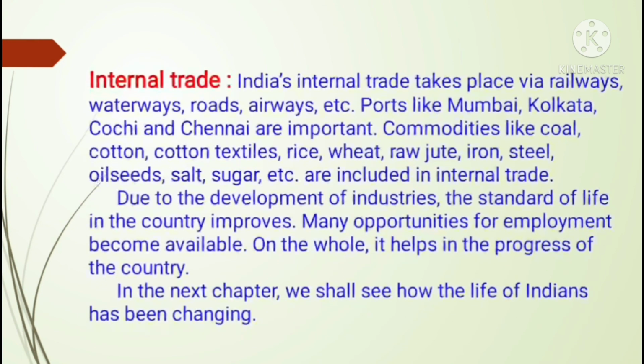Now internal trade. Trade means, which are the ways we are going to do this trade? Is it by airways, waterways, or roadways? That we are going to learn in internal trade. India's internal trade takes place via railways, waterways, roads, airways, etc. Ports like Mumbai, Kolkata, Kochi, and Chennai are important. Commodities like coal, cotton textiles, rice, wheat, raw jute, iron, steel, oilseeds, salt, sugar, etc. are included in internal trade.